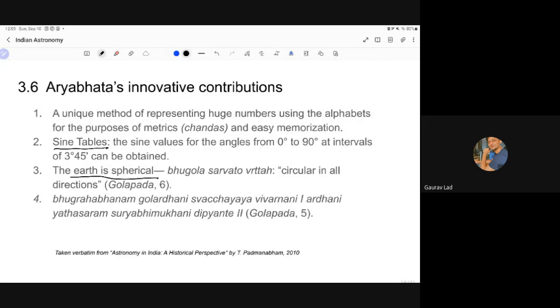He came up with this all by himself, by his own observations. He did not use the method that Greeks used to determine the diameter and the circumference of the Earth. I mean, Eratosthenes and Aristarchus of Samos. They also did that in 300 BC in Greece, but Aryabhata did that on his own, from his own observations. So, Bhugola Sarvato Vritta, it is circular in all directions, so it is spherical. And this is the shlok, which you can read.